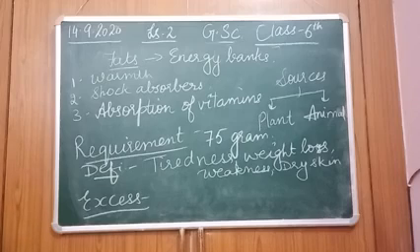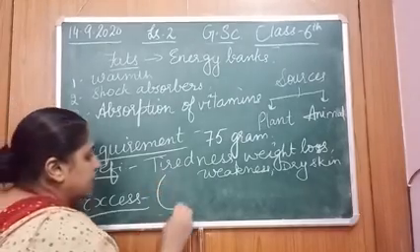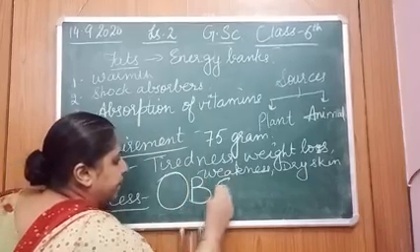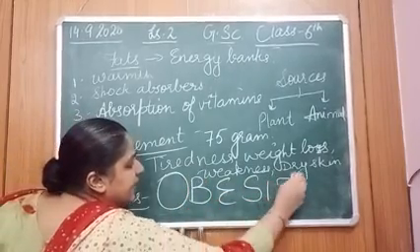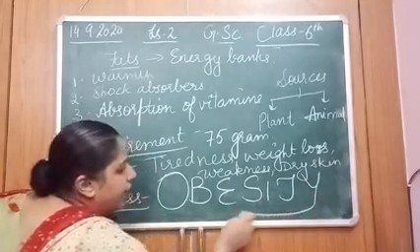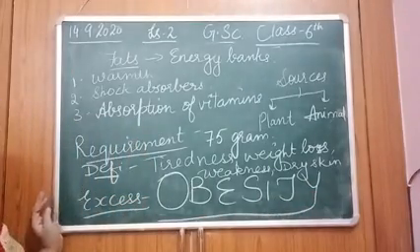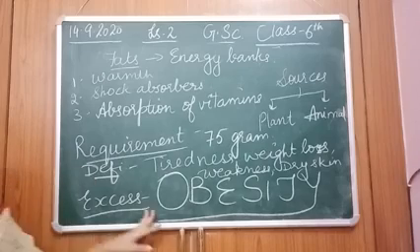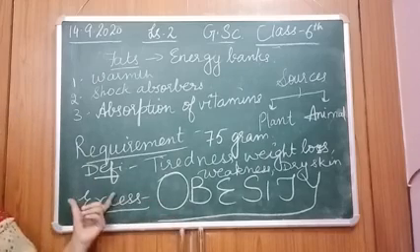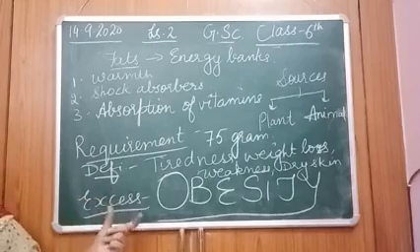If you consume excess of fat, bachche, excess of fat causes obesity. This is a disease that is growing at a very high rate nowadays throughout the world. Obesity is due to consumption of excess of fat.